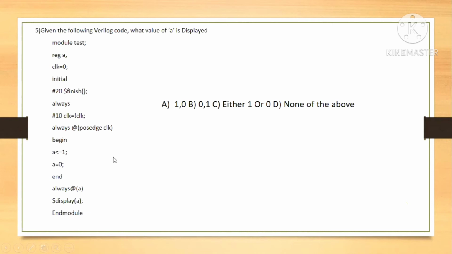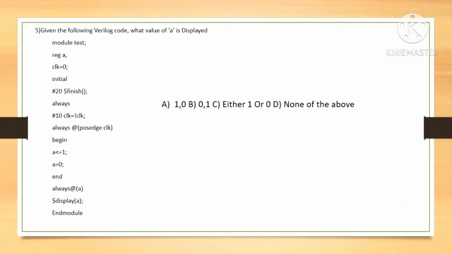How? First of all, as we are giving only one process clock here, the time period is 20. So as soon as the process clock comes, this always block starts its execution. First the non-blocking assignment occurs. It will sample 1, but it will not assign. It will check the other statement, the blocking one. Then it will assign A equal to 0. It is a continuous assignment, so it will continuously assign A equal to 0.